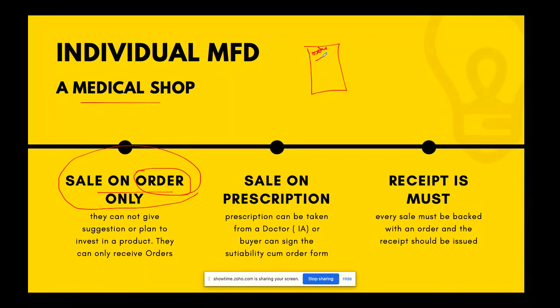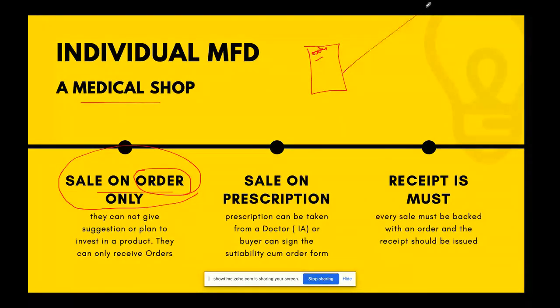Now, if a customer creates the link himself from your mobile application or a website with a small verification that he is doing it on his own, that is an order. That has no problem in compliance because the customer has done it. But your system should be able to capture these details and produce at the time of audit that this is done by the customer himself. This is done by me on the basis of his order. This is done by me on the basis of suitability match.